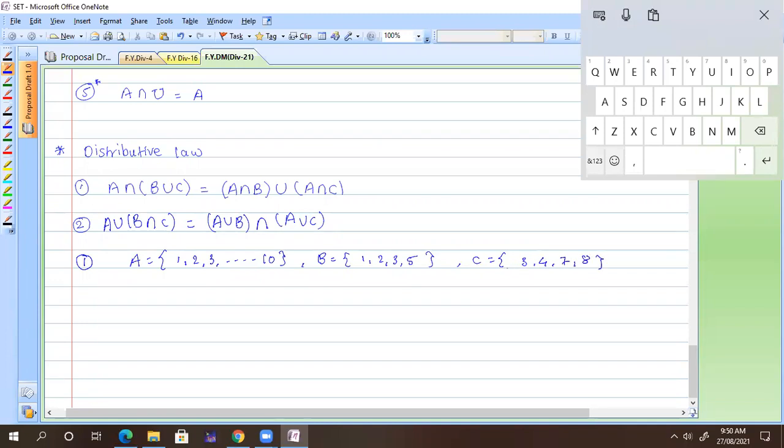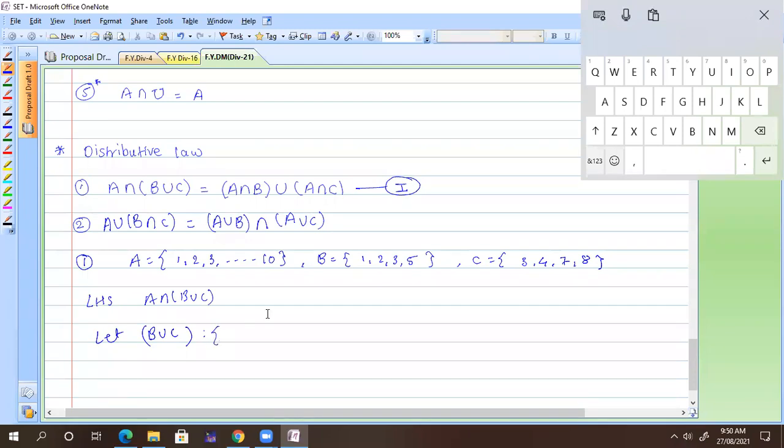Now, how can one solve this? Take the first distributive law, equation 1. First take the LHS, A intersection (B union C). First let us find B union C. So what is the set B union C?